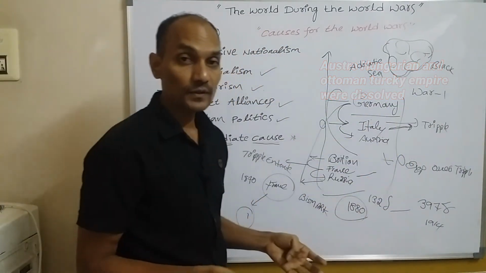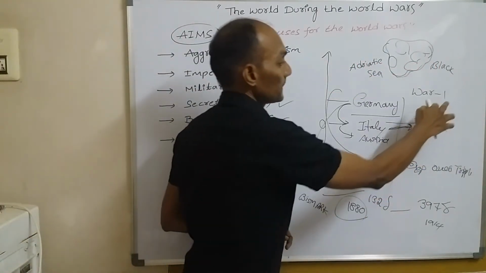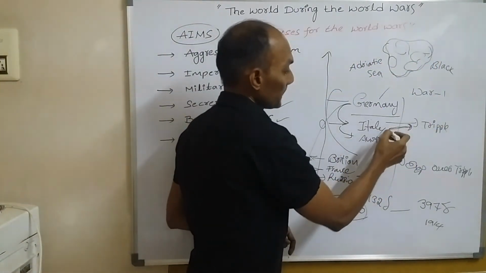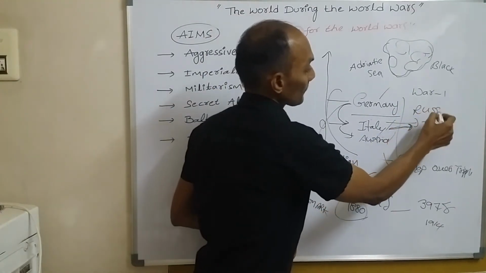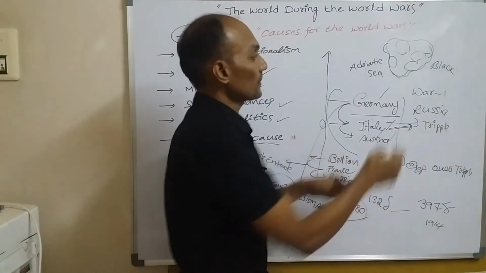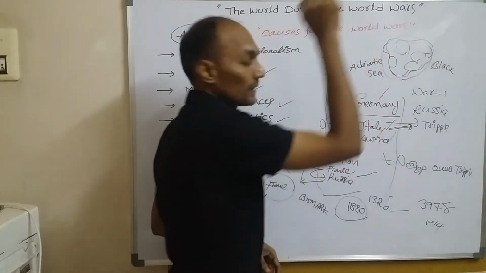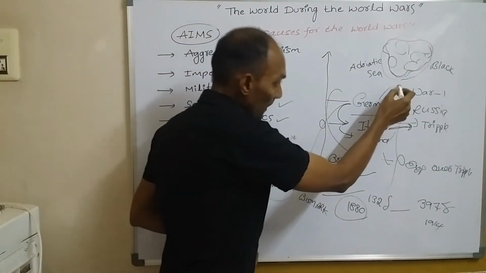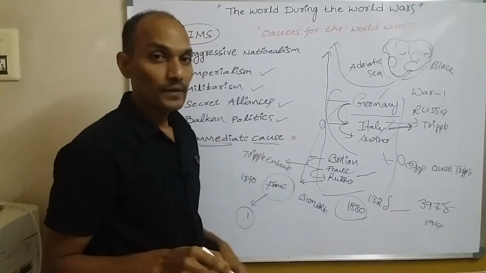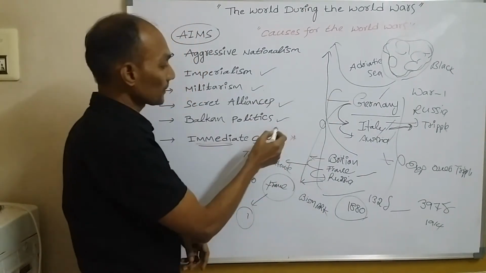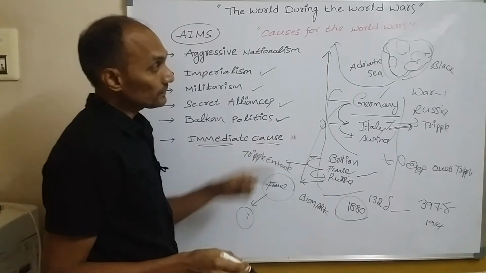But again, after World War I, Germany, Italy, Austria and as well as Russia were trying to capture these countries. So this kind of reason also led to world wars. So this is the Balkan politics issue.